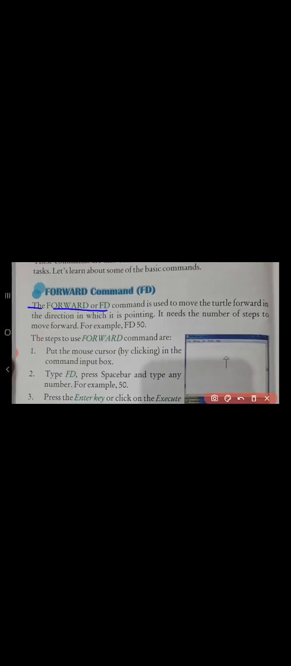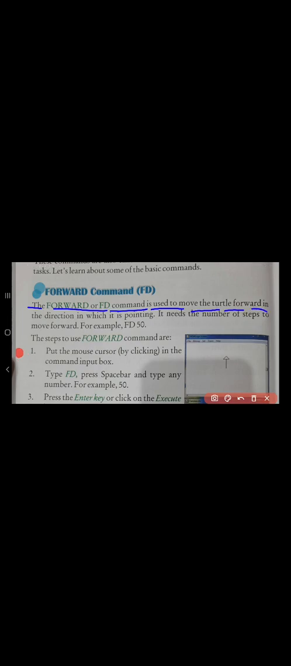The forward command or FD command is used to move the turtle forward in the direction in which it is pointing. It needs the number of steps to move forward, for example, FD 50.